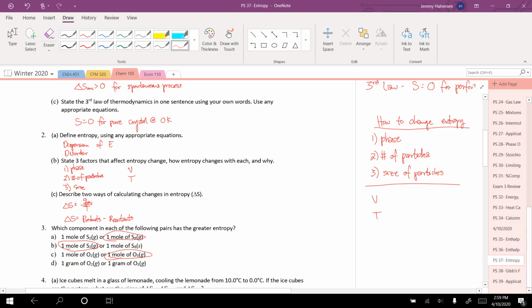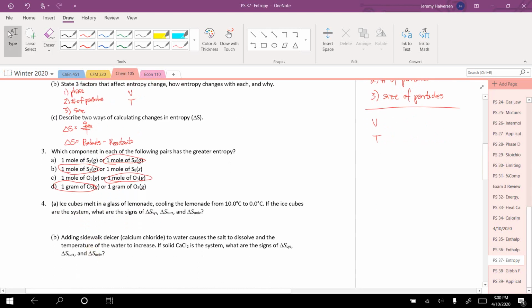Lastly, 1 gram of O2 gas versus 1 gram of O3 gas. Look at the phase. They're both gases. Number of particles. We have 1 gram of each. But O2 is lighter, and therefore you're going to have more O2s in 1 gram than you will have O3s in 1 gram. So there's actually more molecules of O2 gas in 1 gram than there are of O3 gas in 1 gram.